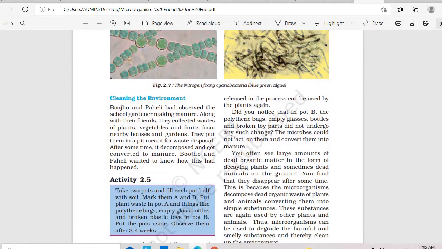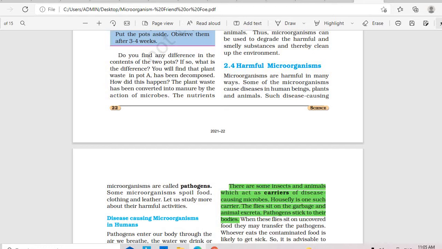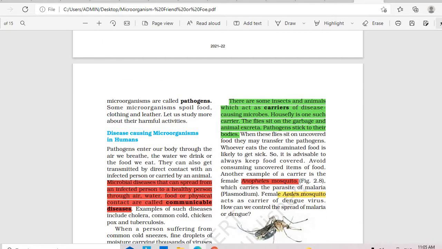Equally, you have harmful microorganisms. They cause several diseases also. These disease causing microorganisms are called pathogens. You have to remember this. What are pathogens? Disease causing microorganisms are called pathogens. Either they cause a disease directly, or they make it happen through carriers. Carriers means agents. Certain diseases that spread from one person to another are called communicable diseases.